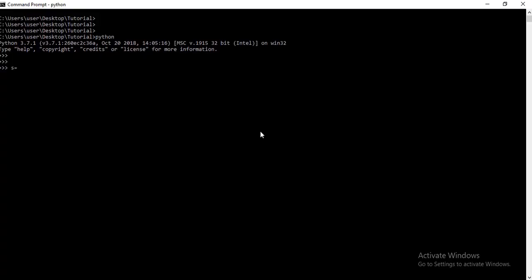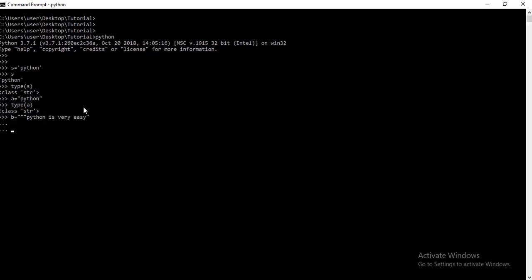So I am creating one reference variable and I am printing Python. Here it is showing the output. If I print the type of s, it will show the string type. If I write inside double quotes and print the type of a, it will show it is a string type. Same thing if I write in triple quotes, suppose Python is very easy.